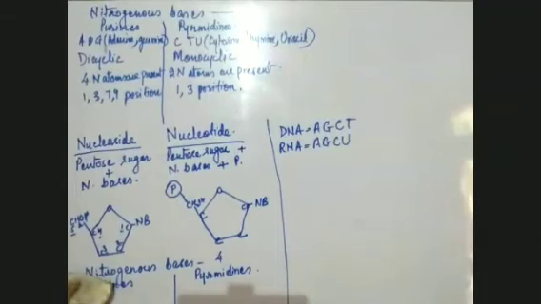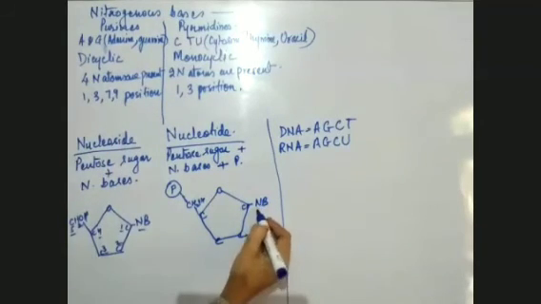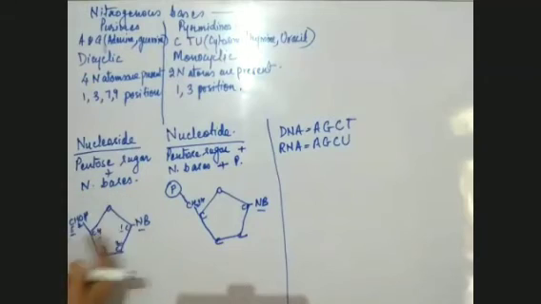Okay. Now, I was telling you something about the types of nucleosides and nucleotides. Because there were nitrogenous bases, I just wanted to tell you before that what nitrogenous bases are. Pentose sugars, I have already told you, are the sugars which have 5 carbons in them, and these are the 5 carbons.